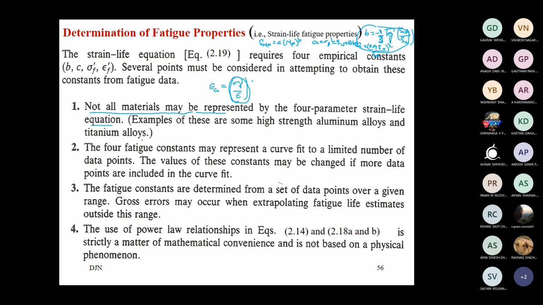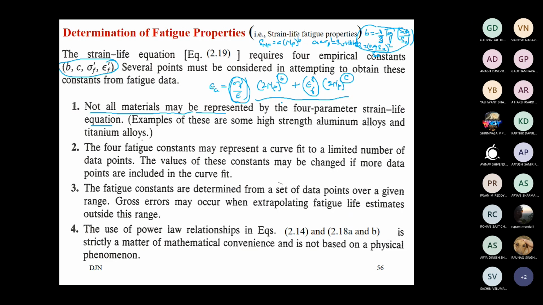One is this parameter, then 2NF to the power B, so this B parameter, plus epsilon F dash, the ductility coefficient, is the next parameter, and 2NF to the power C. So these 4 parameters, B, C, epsilon F dash and sigma F dash,